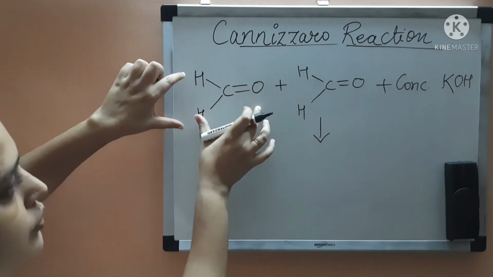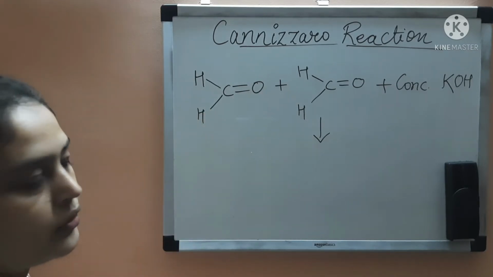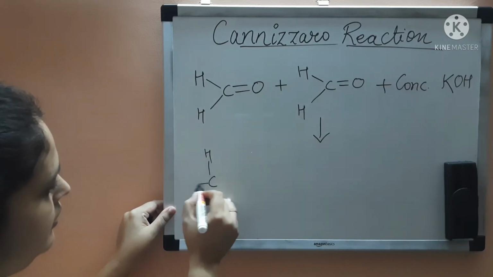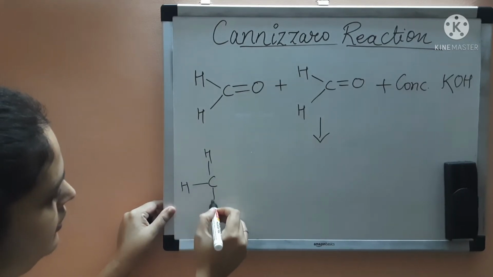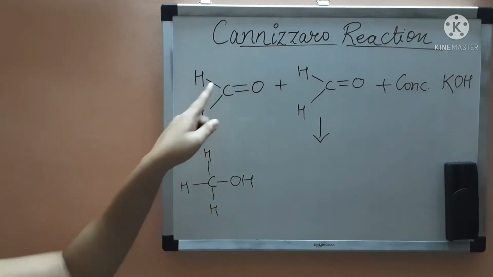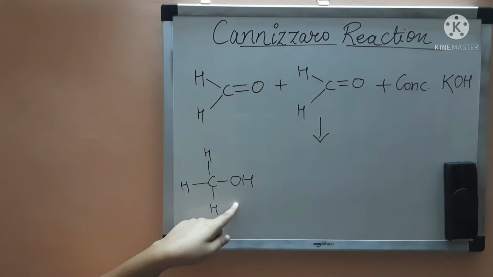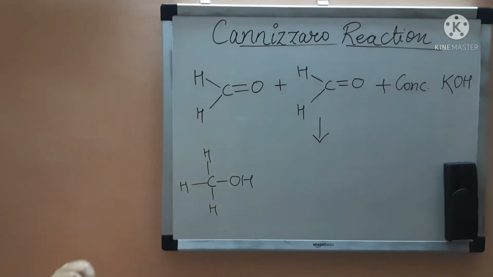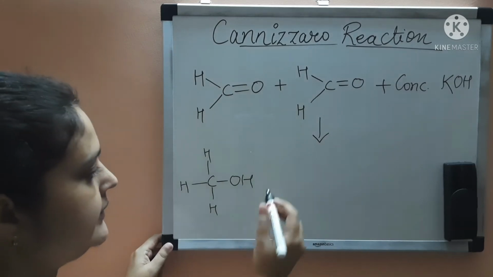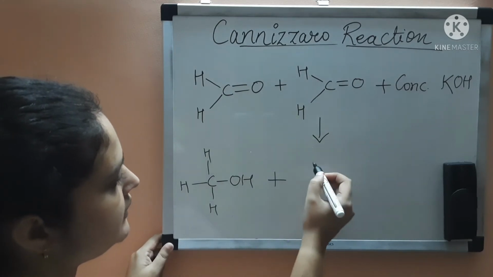One molecule will be reduced to alcohol. So what will be formed? This molecule is reduced to alcohol. So this is methanol, and this molecule will be oxidized. So this will be oxidized to what?